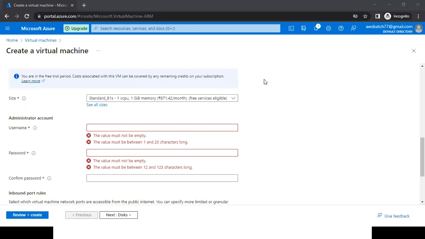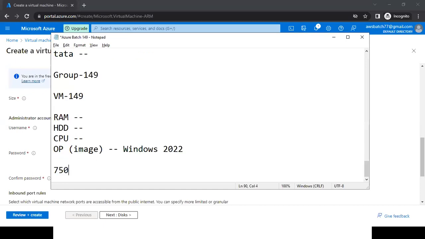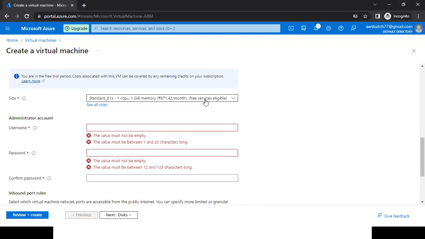If you remember, in the previous session, when I showed you some free tier details, I showed that with virtual machines we get 750 hours per month of B1S type. Even here, it is clearly mentioned free services eligible.